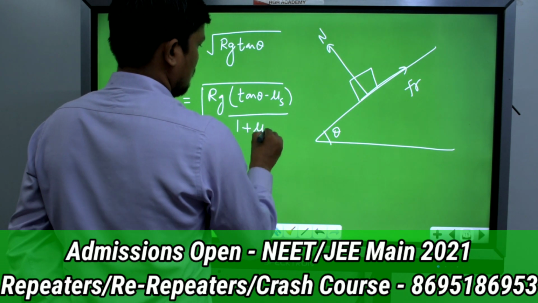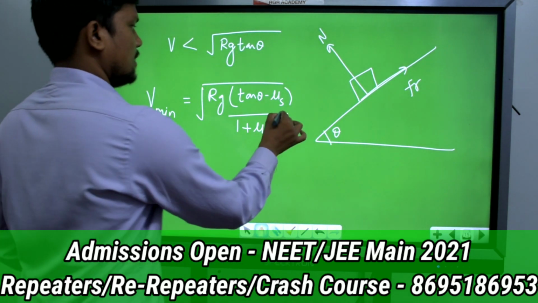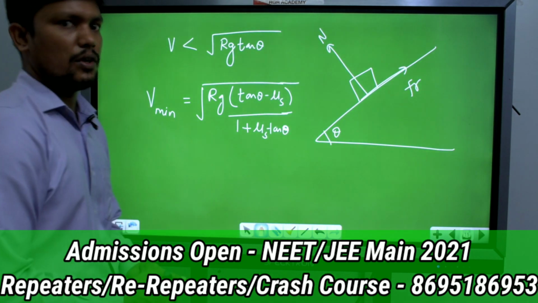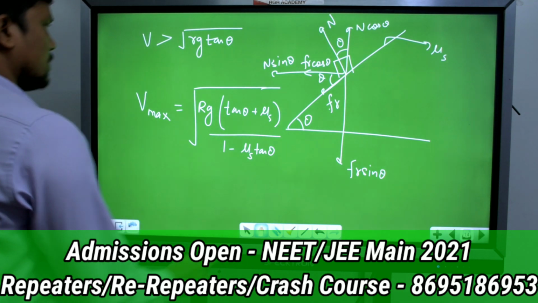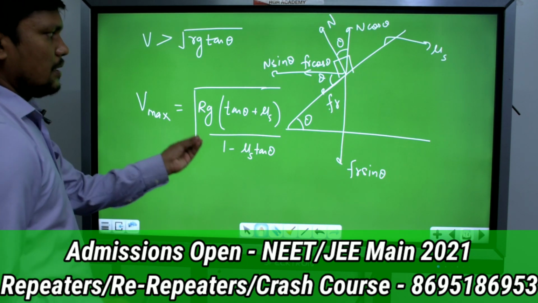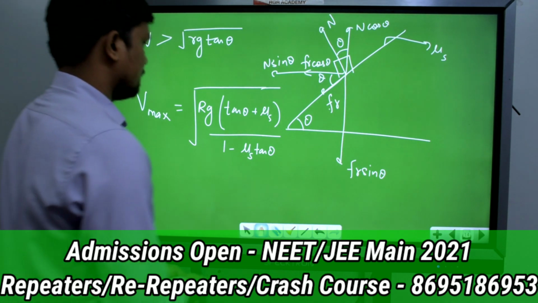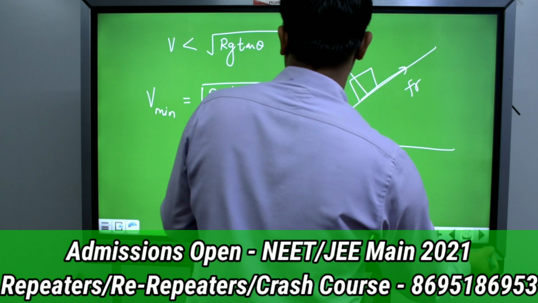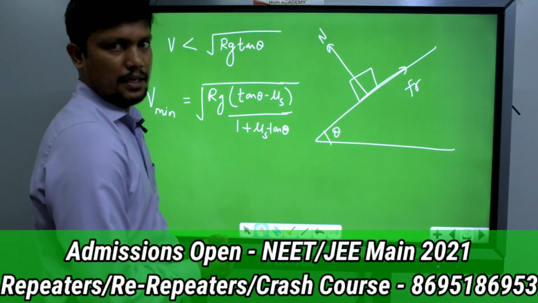So these are the different results for the banking of a road, or taking the turn. I hope you understood this. V maximum is root of Rg (tan theta plus mu s) divided by (1 minus mu s tan theta), and in the other case just change the sign: in the numerator you will get negative, in the denominator you will get positive.